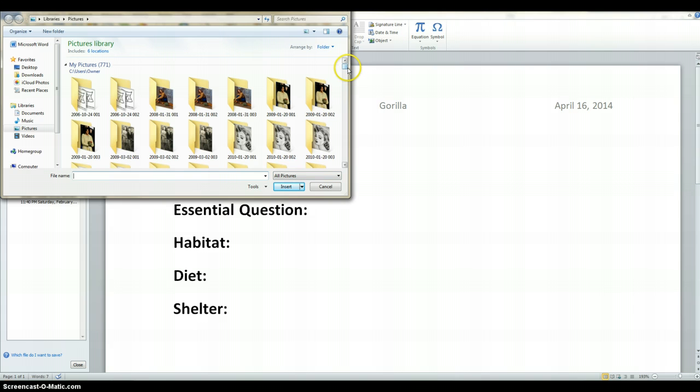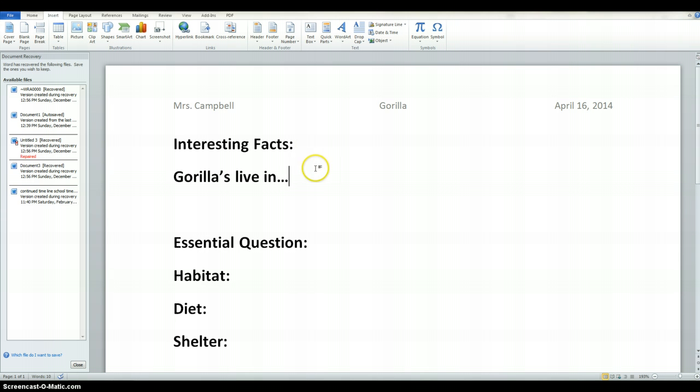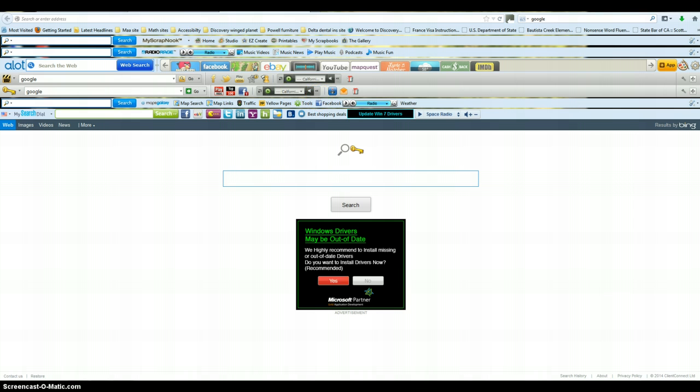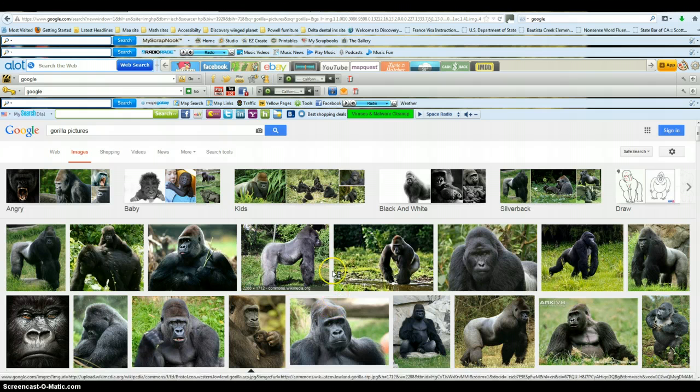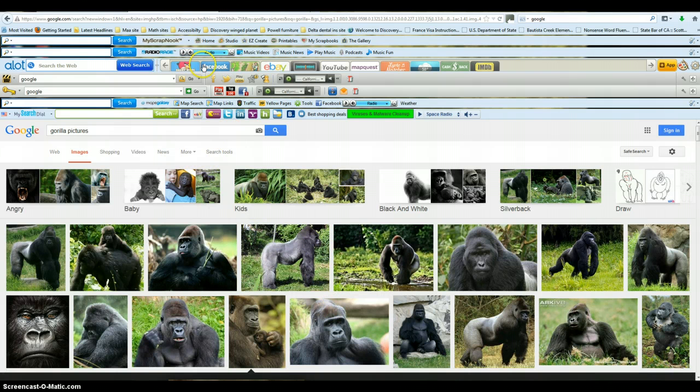Now in my case, I'm going to have to pause it. I've got to look up a picture. Okay, so what I did is I minimized this, and I went ahead and went to Google, and most of you guys have Google already set. Remember, the star represents your favorite. I went ahead and pulled a picture from Google, which is here. Then I went ahead and saved it.